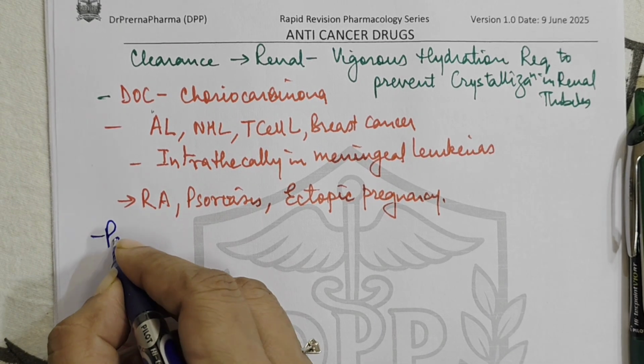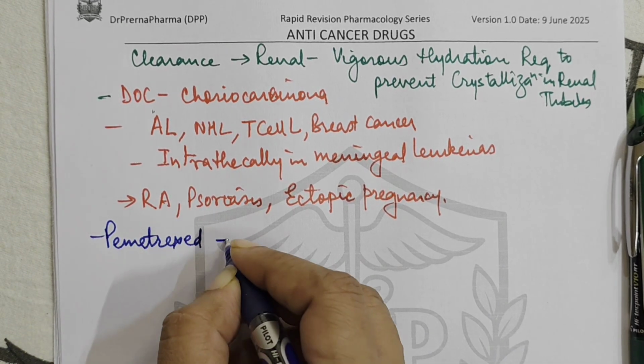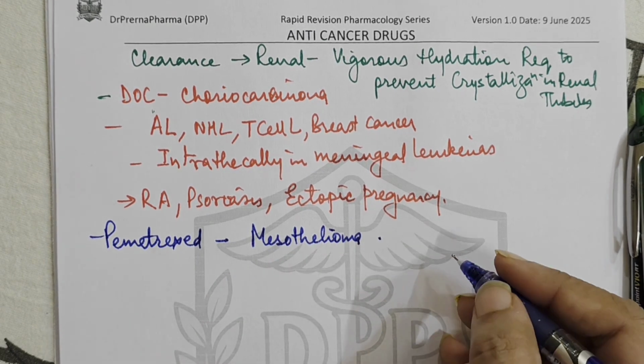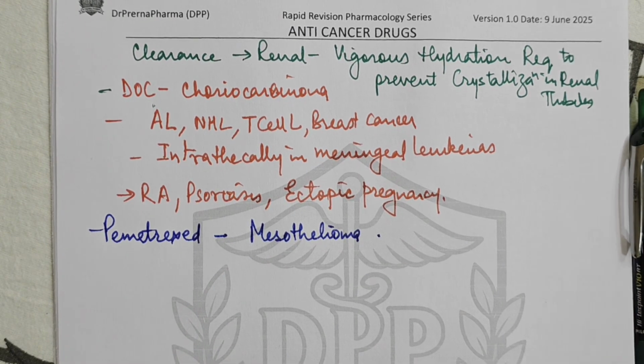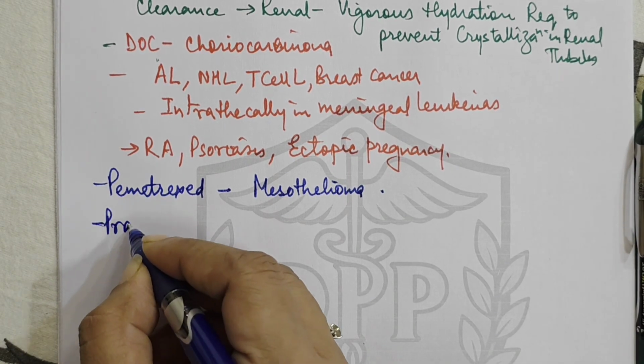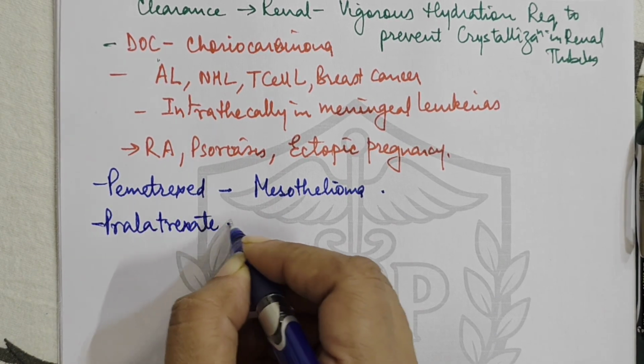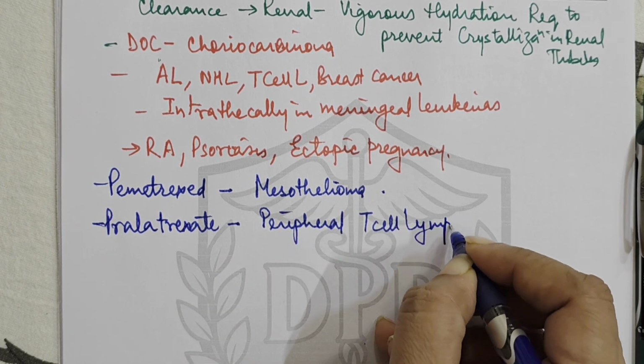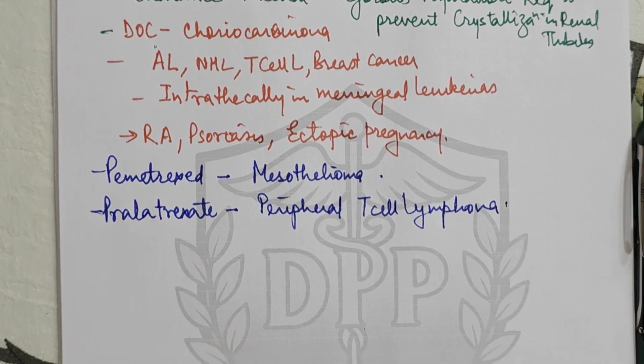Then the other drug, pemetrexate, is used in the treatment of mesothelioma. And again, in this, if you give folic acid, then it reduces the toxicity. Another drug, pralatrexate, is indicated in peripheral T-cell lymphoma. Right? So these were the folic acid analogs.